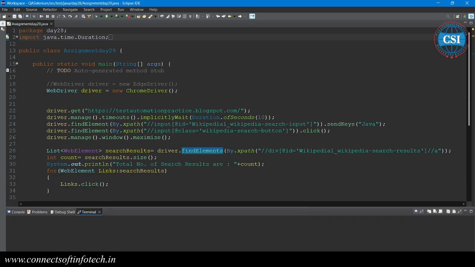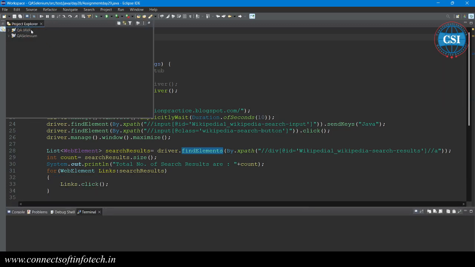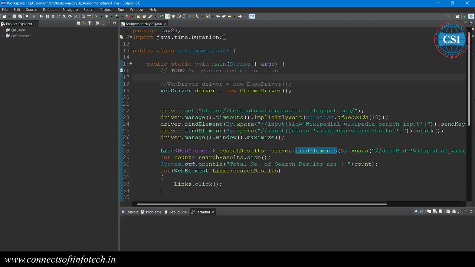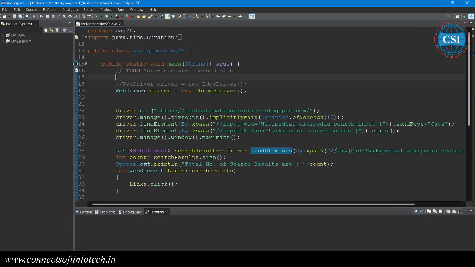Just click on here, so that you will get a window. You can open two different windows also. See here. You can make it as per your convenient point of view. You can see, right?